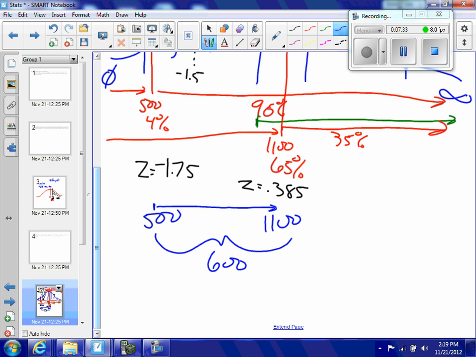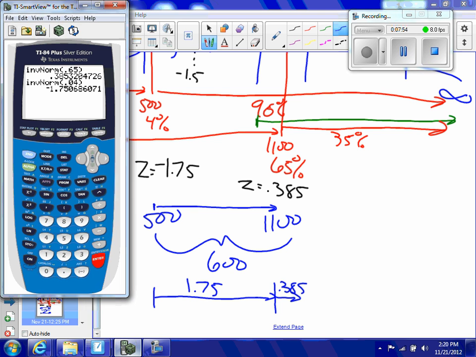First I had to walk from the 500 to my mean right there, which was a distance of 1.75 standard deviations. And then I had to walk an additional 0.385 standard deviations. So the total number of standard deviations I had to walk was 1.75 plus 0.385.